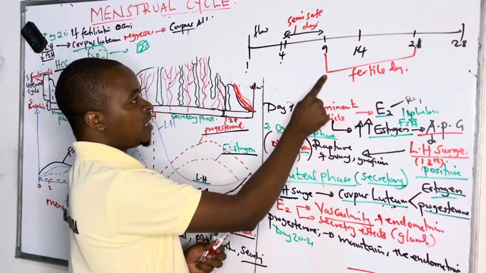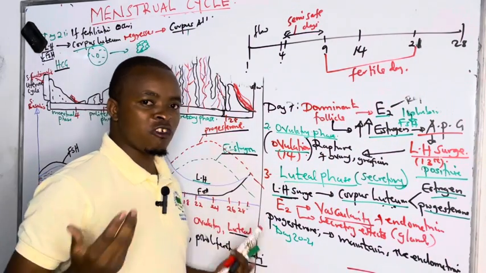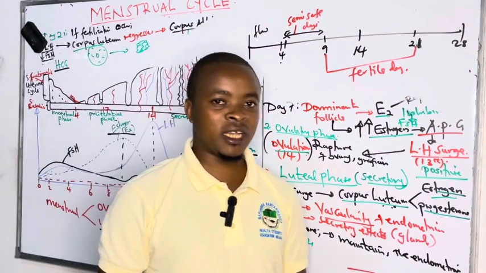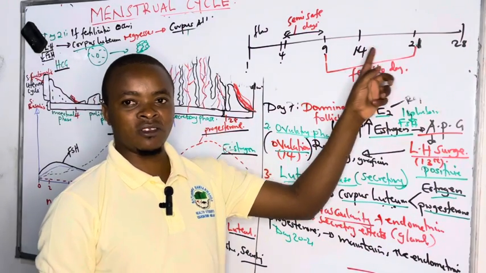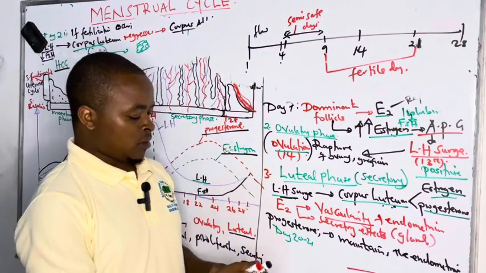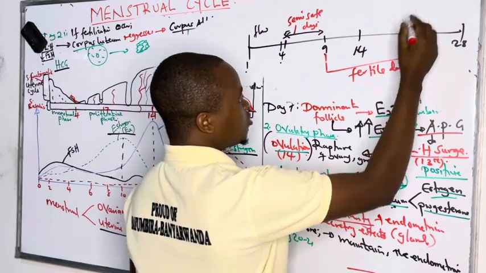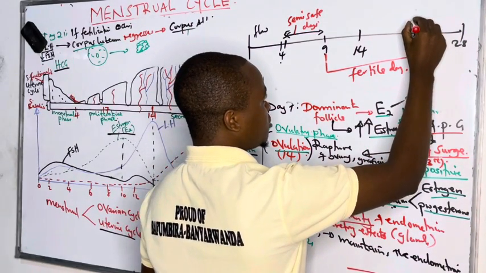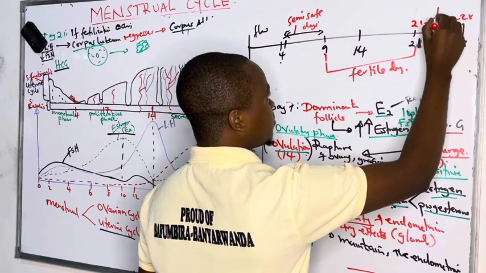So we are saying day 9 to day 21, these are fertile days. So whenever you are married and you want to get pregnant, always target these days. These are fertile days. You can easily get pregnant. Then from 21 to 28, these ones we call safe.